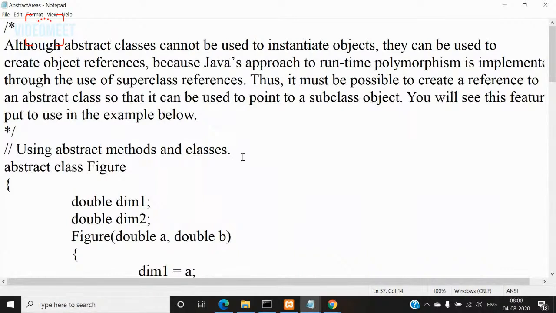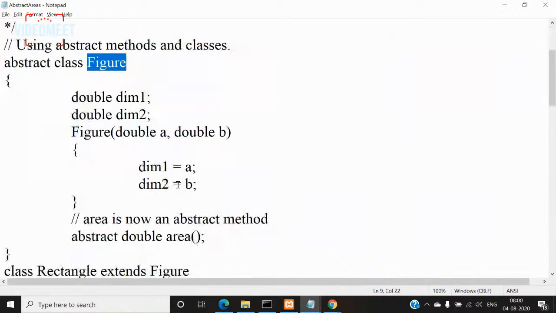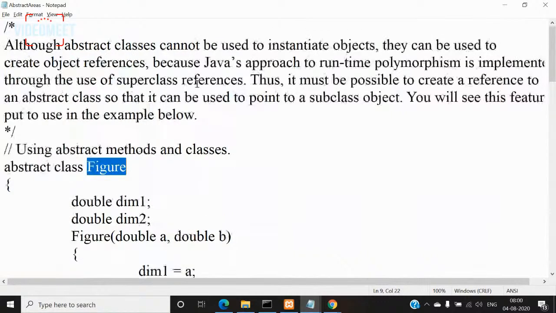You can create a reference variable for that class. Even in the previous programs that we created, where we didn't use abstract classes, they are concrete classes, meaning they don't have abstract methods, right? Even in that case, I can create a reference variable for the superclass, assign an object of the subclass to it, and use that object to invoke the subclass methods or variables, right? This is the approach used by Java to implement runtime polymorphism.